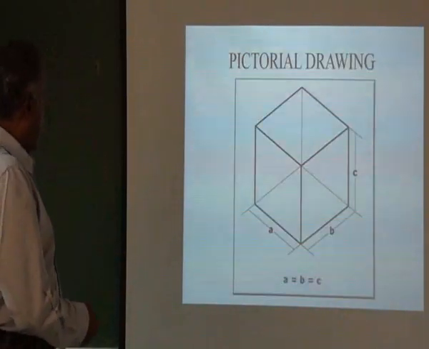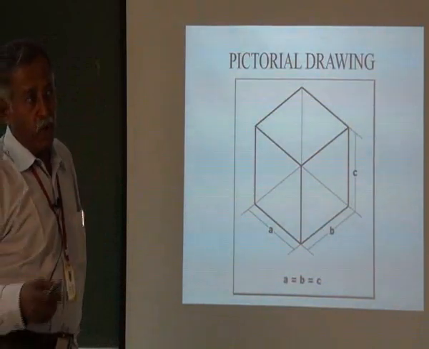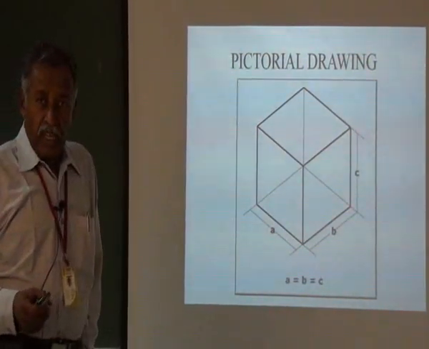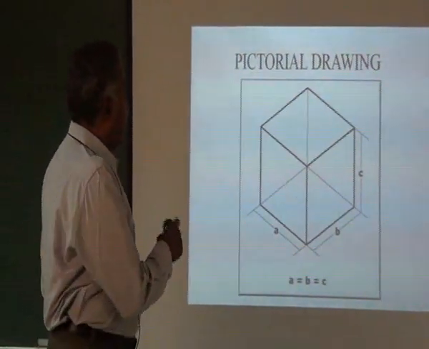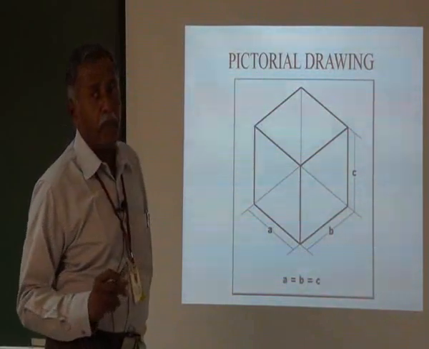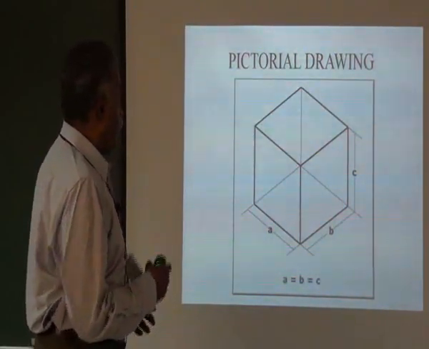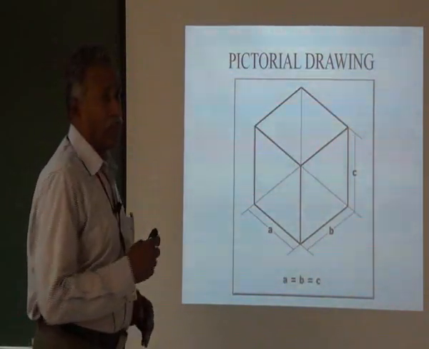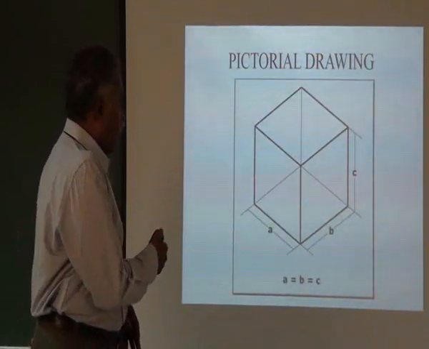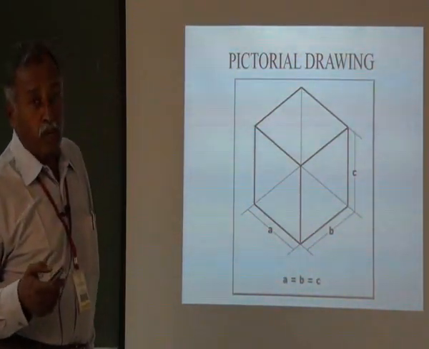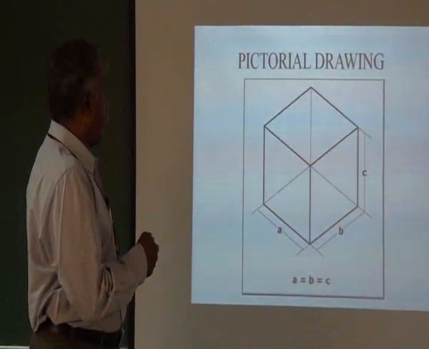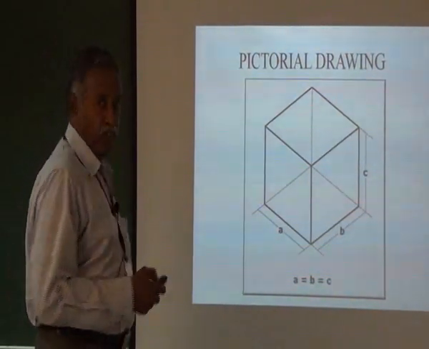Next, pictorial drawing. If you see an object in the pictorial form, it is represented like this. In this representation, we are able to see the overall view of the object. However, it is not giving the true shape and size of the object. If you want to get the true shape and size of the object, we have to go for the orthographic projection. In pictorial drawing, we cannot use it for industrial purpose, for manufacturing purpose, etc. So, for this reason, we are going for the orthographic projection.